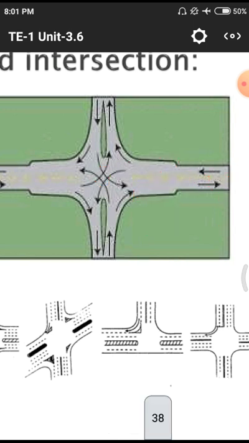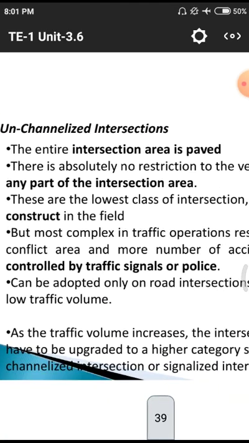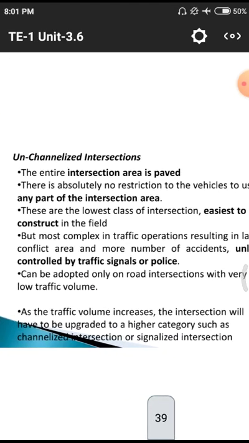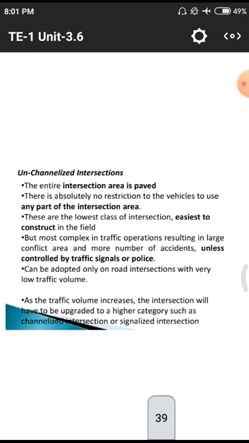Automatically the vehicular flow will not be restricted, meaning there may be a chance of a huge number of accidents, so we have to use these traffic lights or other man-operated systems. Man-operated means simply a police officer or other cop will be appointed at a particular place, so that he will monitor the flow of traffic. Those will help us decrease the number of accidents occurring in a place.